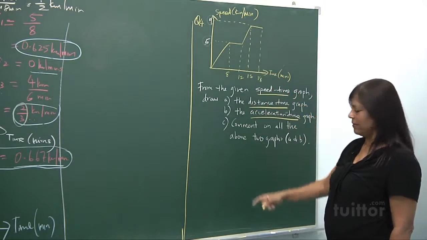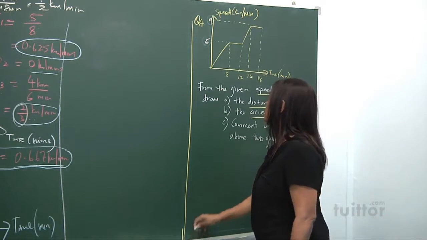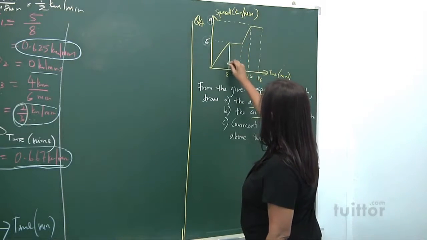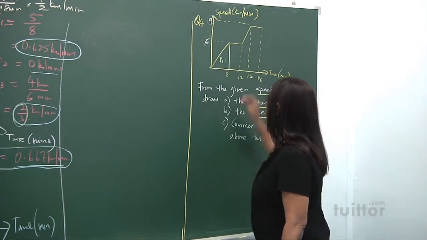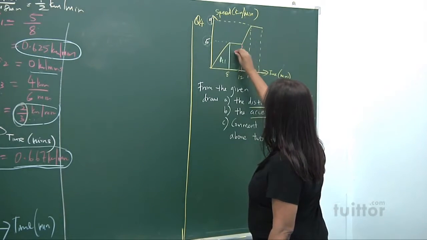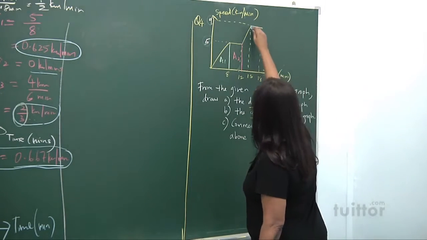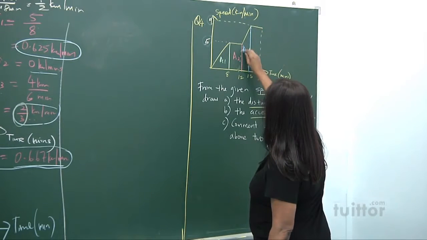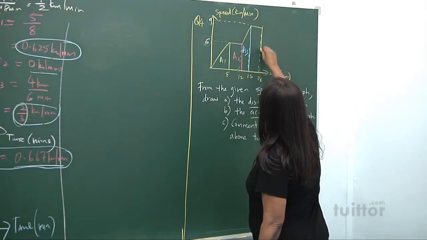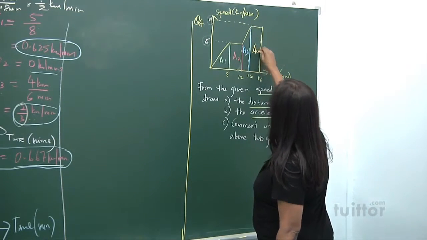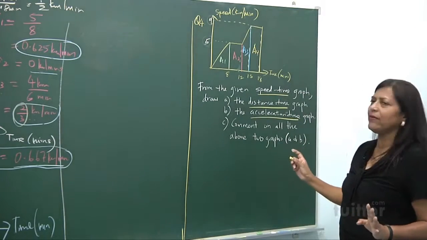That's the distance traveled. So if you look at this, I'm going to put up 4 distances. This is A1 from here to here. Here to here is A2. This is A2. And then I look at this part here, A3. And then I come to this part, A4. We've got to find out the area, the total area.